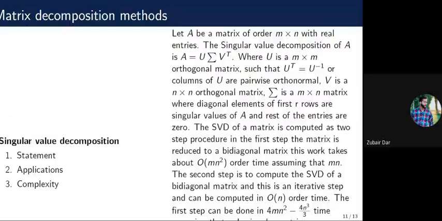If we have a matrix of order m cross n, then the singular value decomposition is given by A equals U Sigma V transpose, where U is an m cross m orthogonal matrix and Sigma is an m cross n diagonal matrix. Thus the SVD of a matrix is computed as a two-step procedure. In the first step, the matrix is reduced to a bidiagonal matrix. This takes about order of m n squared operations. The second step is to compute the SVD of the bidiagonal matrix, and this is an iterative step.